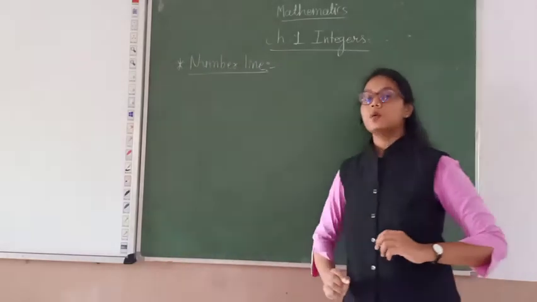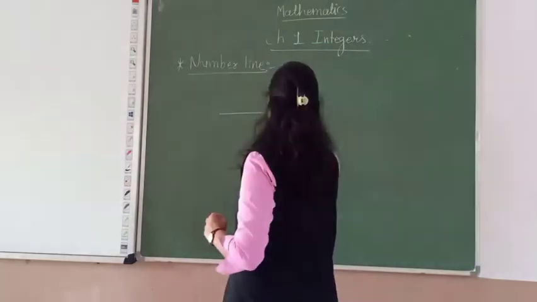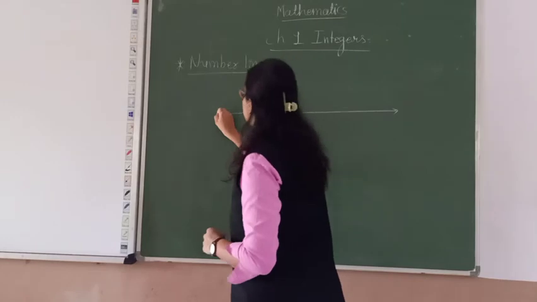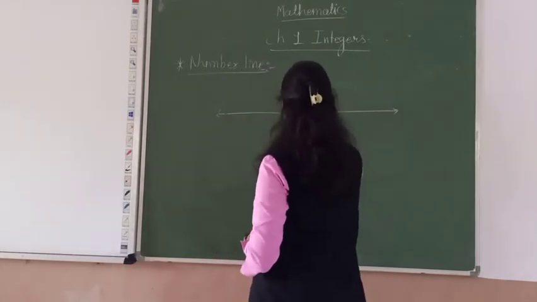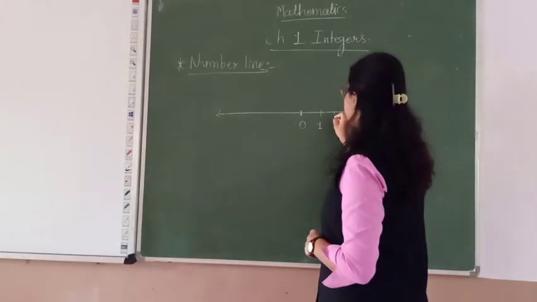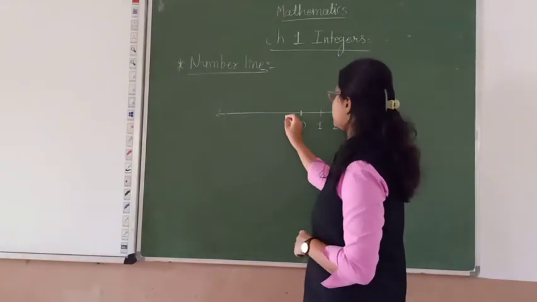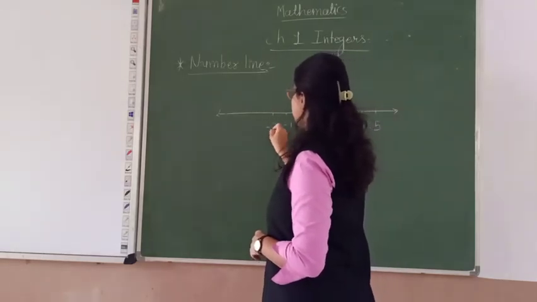Clear? Now, as you all know, the number line is a straight line that starts from 0. Here are the positive numbers, and here are the negative numbers.